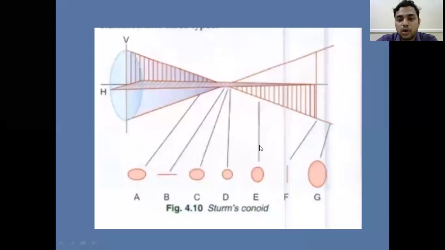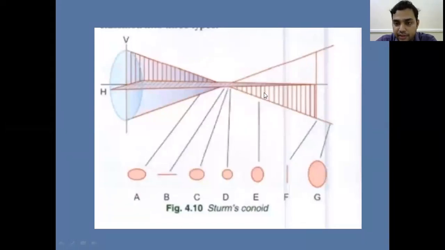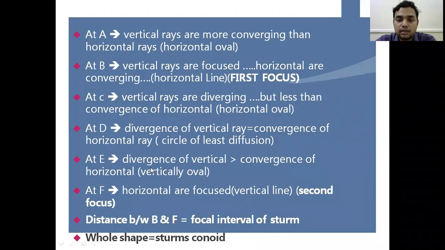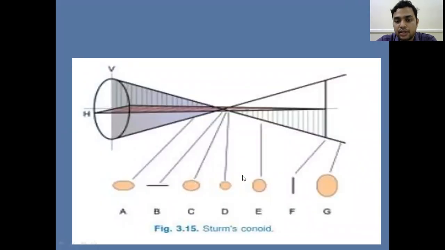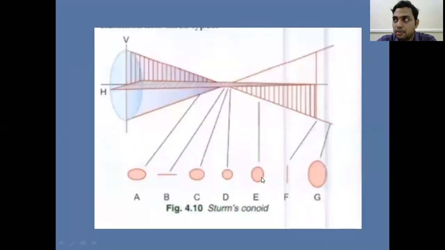When you observe at the point E, we see divergence of the vertical meridian and convergence of the horizontal meridian. Here the divergence of the vertical meridian is more when compared with the convergence of the horizontal meridian. So at point E, the divergence of the vertical meridian is more than the convergence of the horizontal meridian. We get a vertically oval shaped bundle of light rays at the point E.